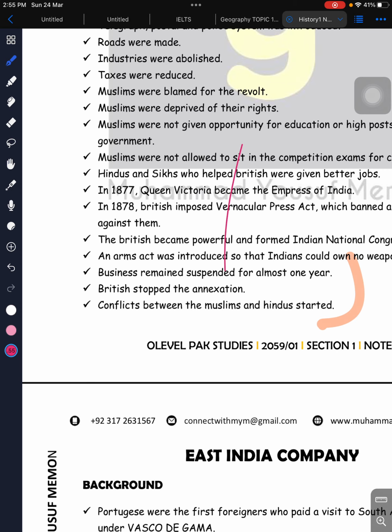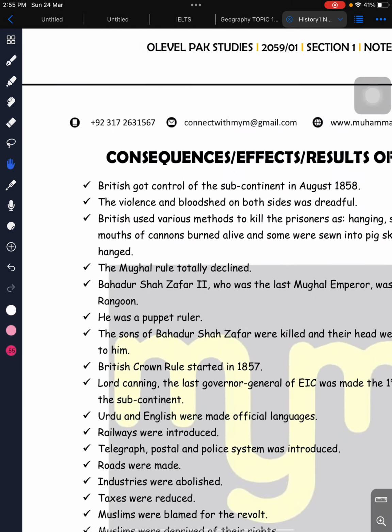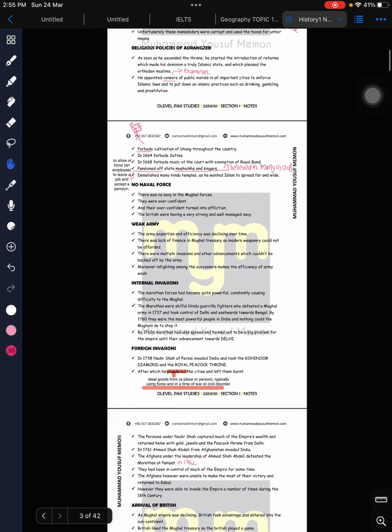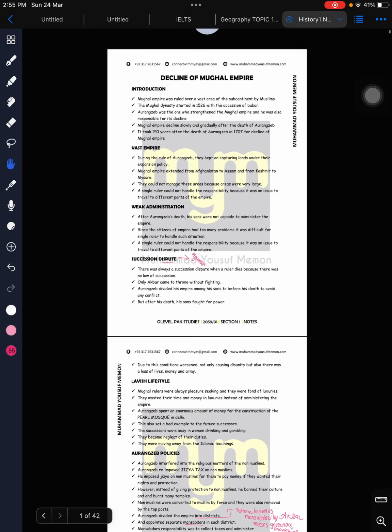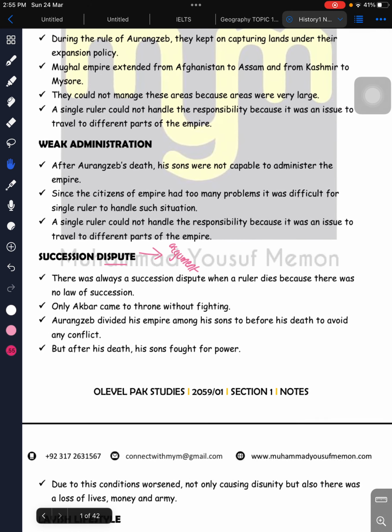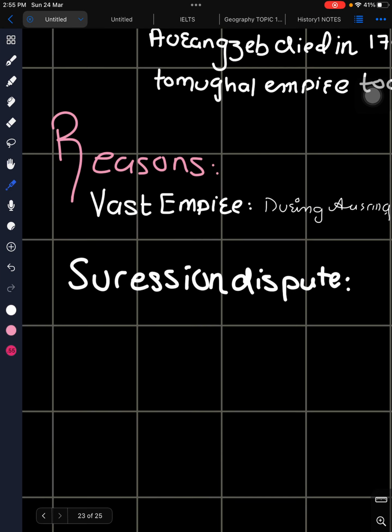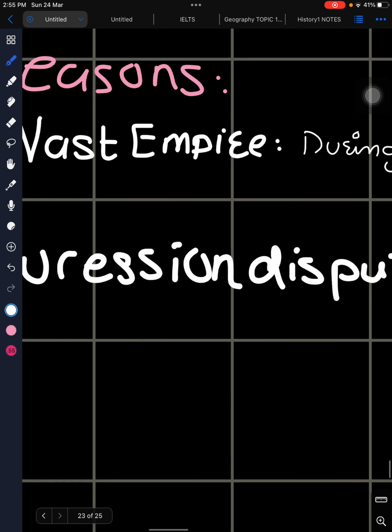Let's also make some notes about the succession dispute, which will definitely help us remember points which are very important. So here, after Aurangzeb's death, his sons were not capable of administration. There was always a succession dispute when a ruler died, because there was no law of succession. Only Akbar came to the throne.